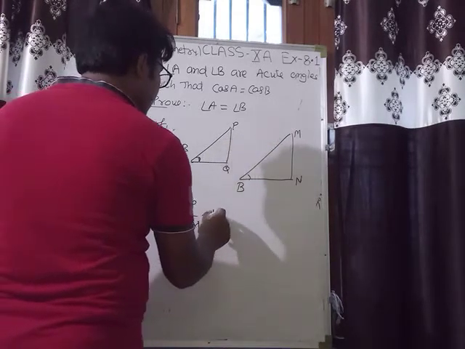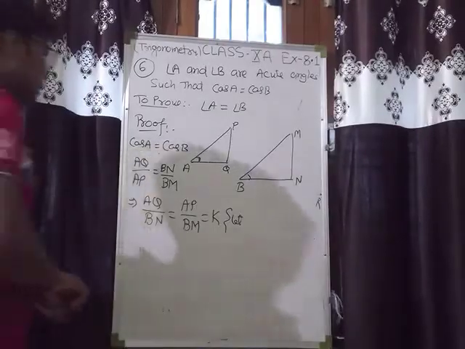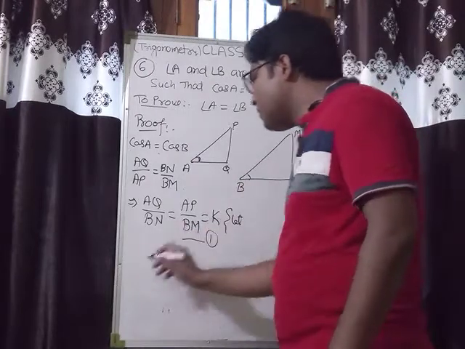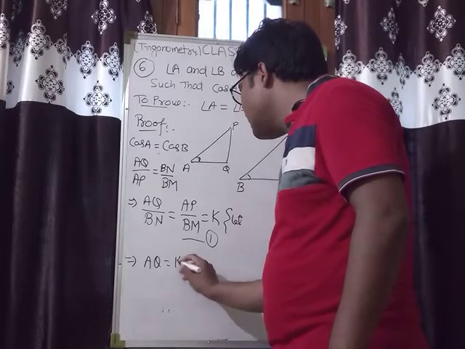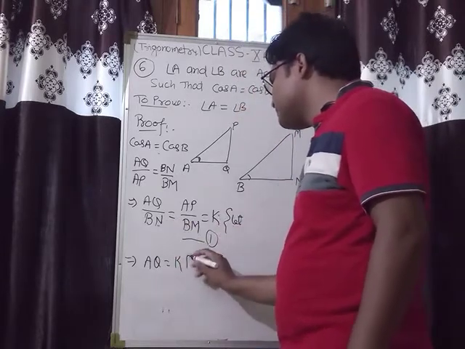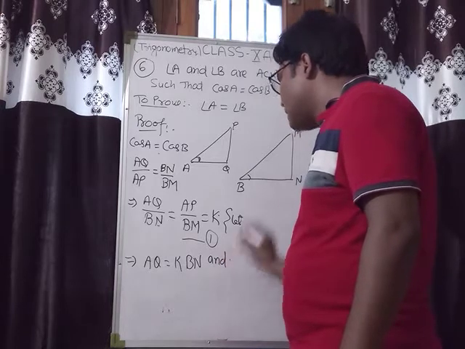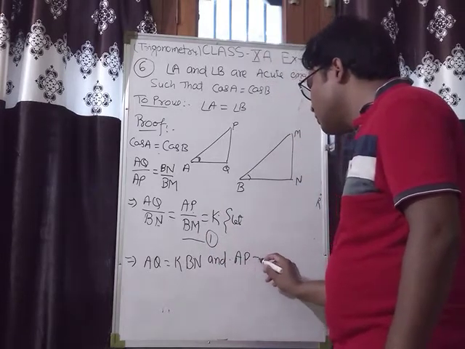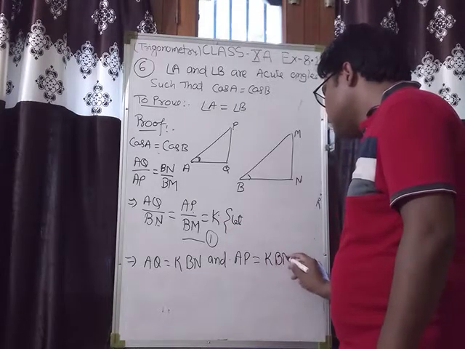Suppose that is equal to K. Let us take it like that. Okay, then from here, suppose this is first, we have AQ equal to K into BN, and also we have AP equal to K into BM.